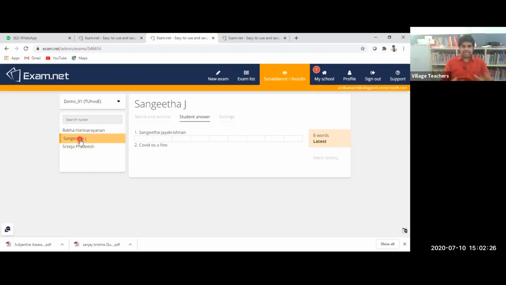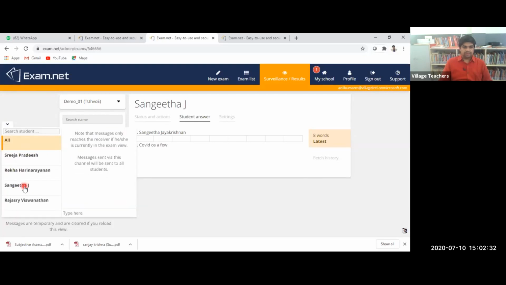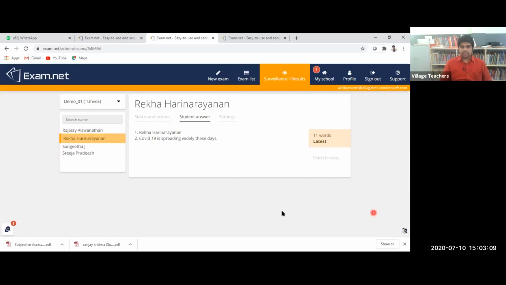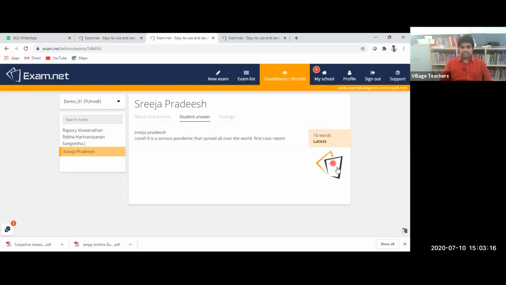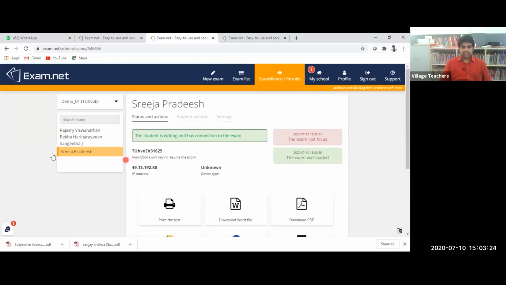Suppose some student is not writing the answers, we can tell the student. For example, Sangeeta ma'am, I just want to send a message to Sangeeta ma'am. We can see the exam lost focus. See, we can check the option, that is Srija. Here you can see the fetch history. The exam lost focus. The exam was loaded.